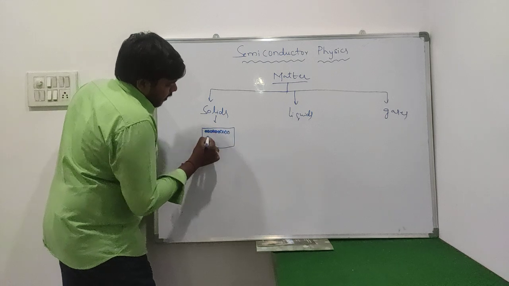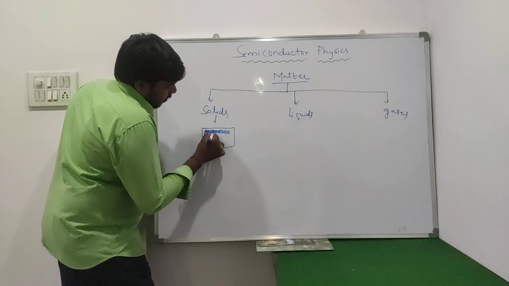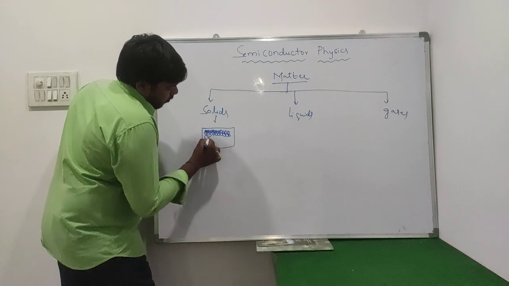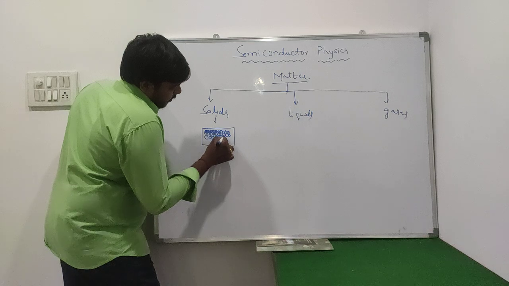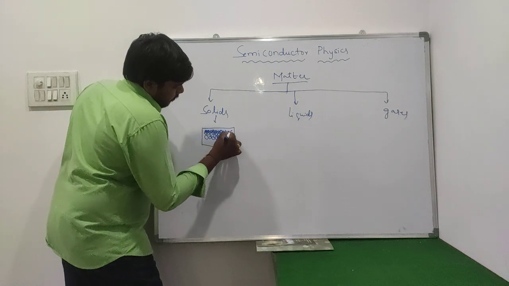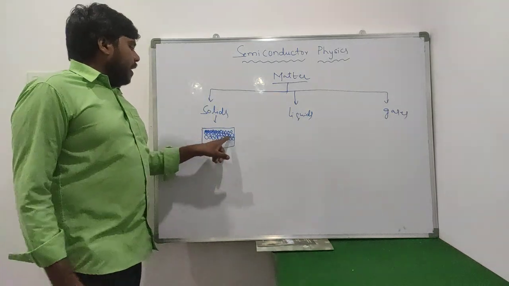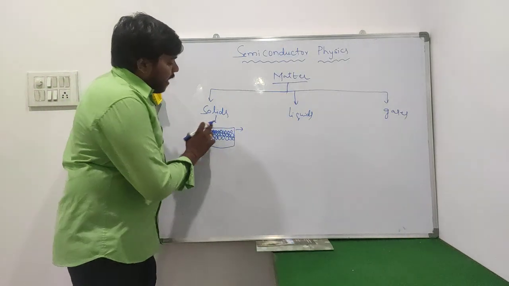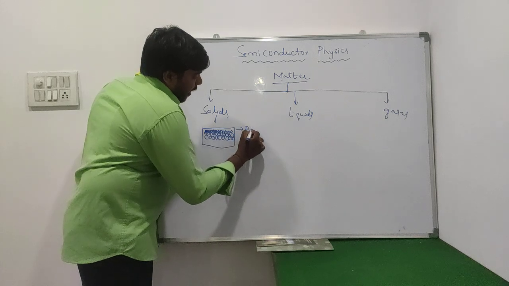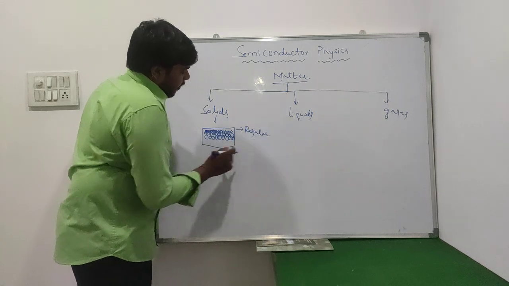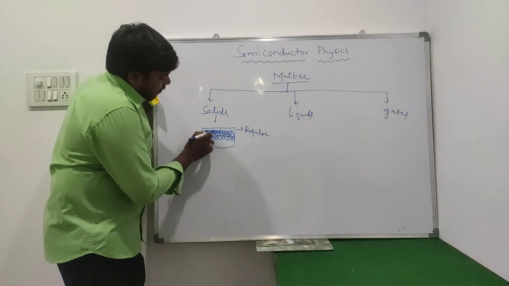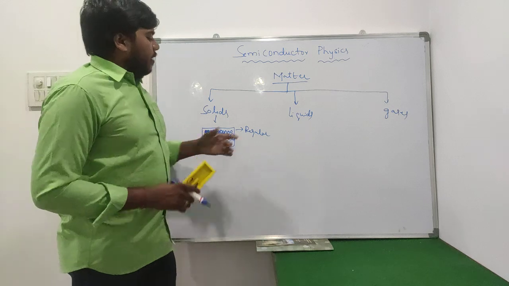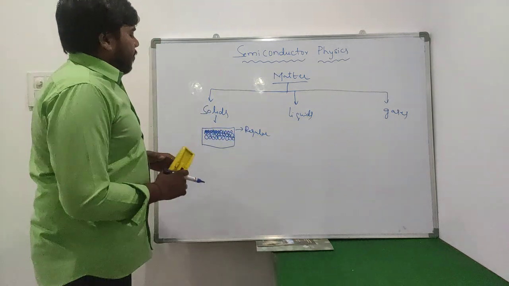Once you observe here, after one more row is there, then after one more row is there. Once you observe this molecular arrangement, what happened? All the molecules are arranged in a regular manner, that means one by one. They will be arranged one by one: 1, 2, 3, 4, 5, 6. In the same manner, 1, 2, 3, 4, 5, 6. In that manner, they will be arranged in a regular manner.